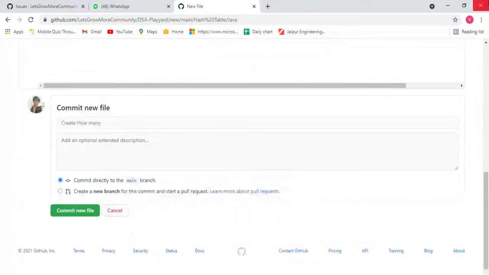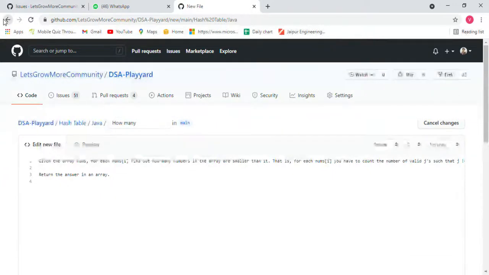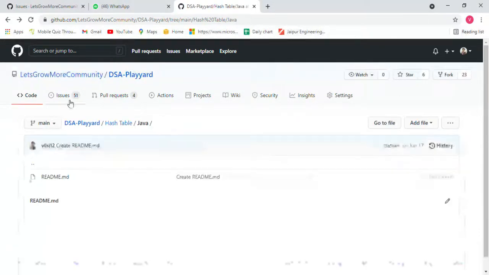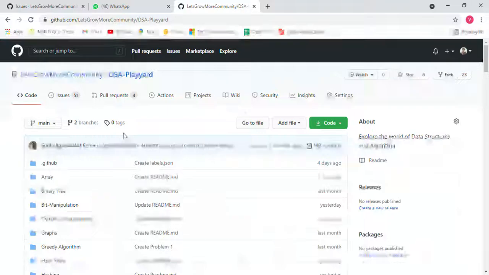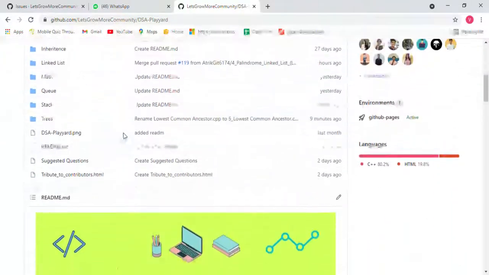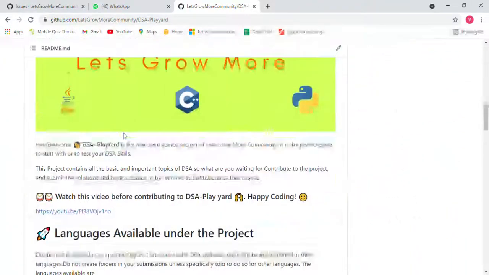Okay, sorry, commit it. Okay, great. Now, I am not committing it now because I have not done it. Okay, go to the DSA player. Now you can go and see how to make the pull request.